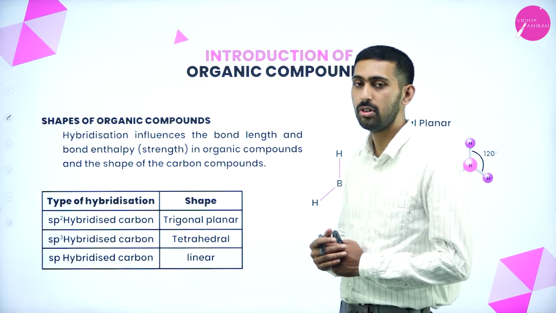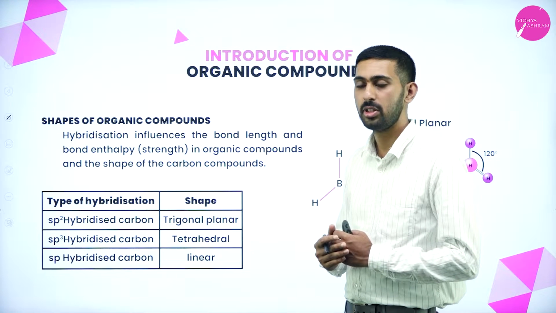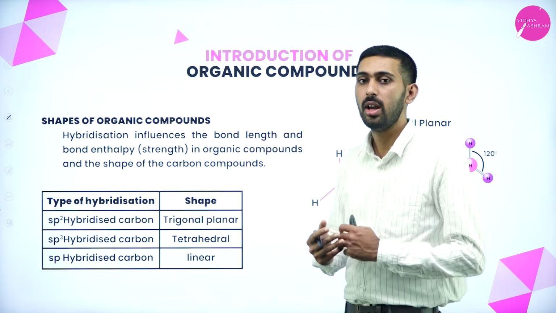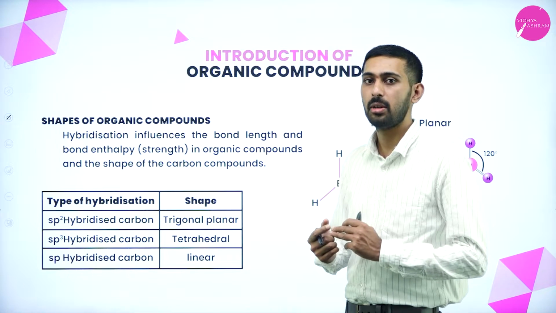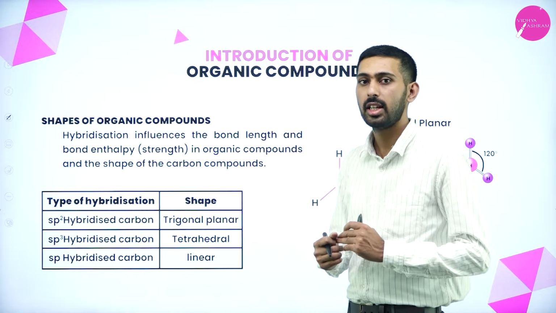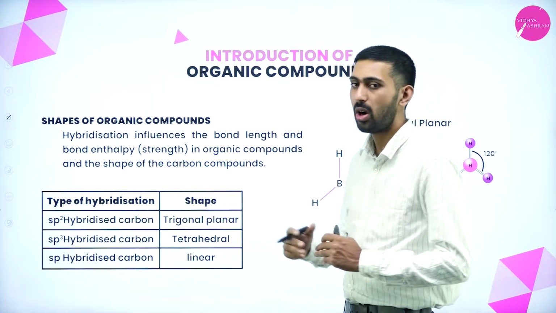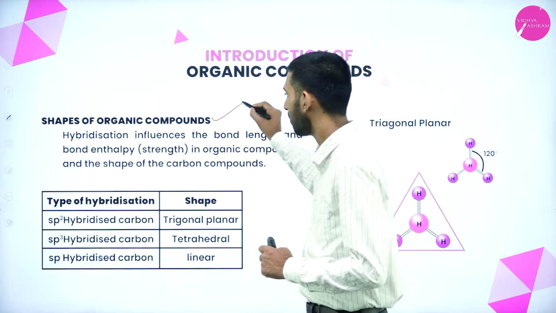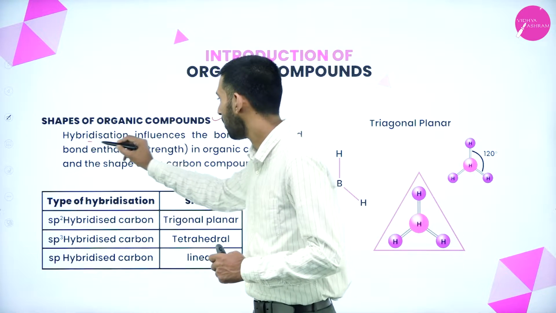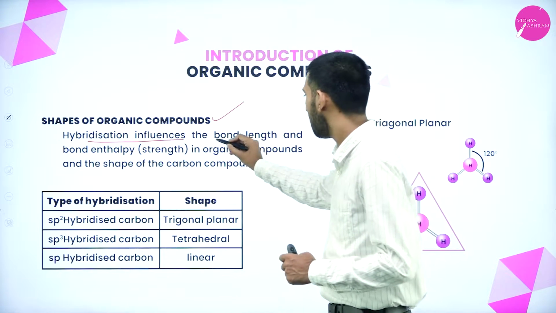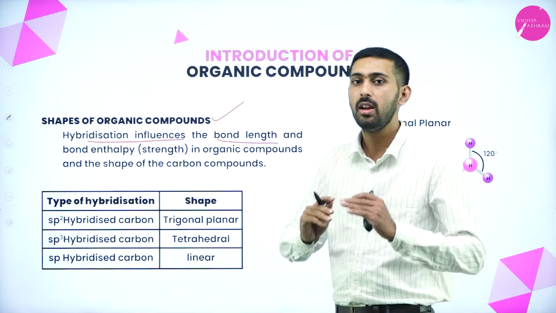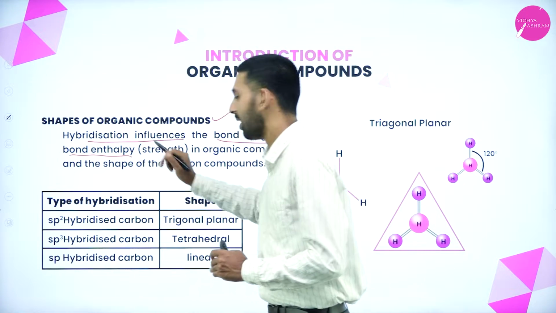Okay. Next thing is the introduction of organic compounds. If we are going to study organic compounds, we need to study melting point, color, and physical properties. We always need to study the physical properties as well as the chemical properties. Now let us see what are the shapes of organic compounds. Here, hybridization always influences the bond length. It depends upon the bond length as well as bond enthalpy.